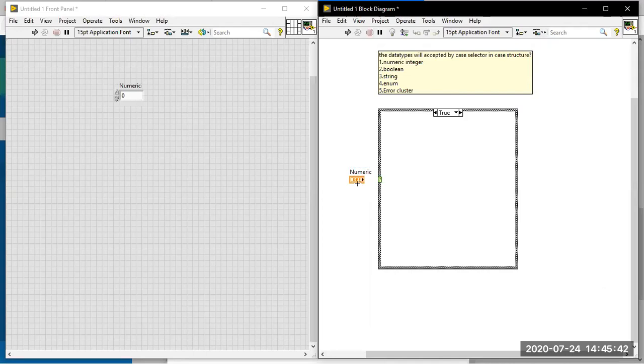What happens if you connect DBL to the selector terminal? I'm going to connect this DBL to the selector terminal over there. It will get connected, but you will get a question dot over there.